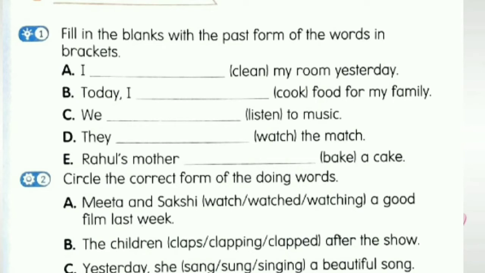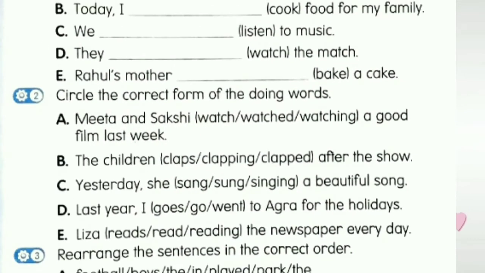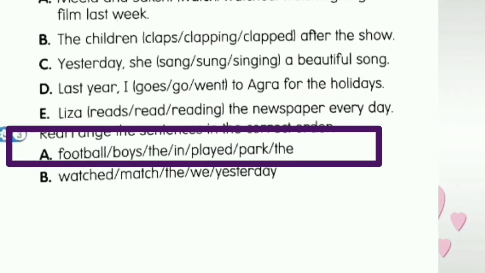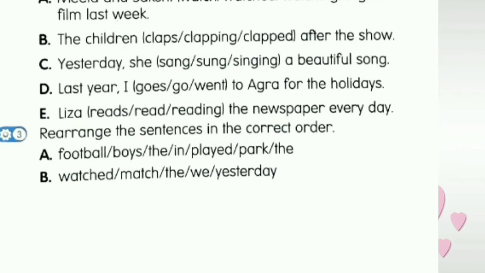A, Meeta and Sakshi watched a good film last week. So here watch, watched, watching. You have to find out the past form, which is that, yes, it is watched. So this is how you can find out the correct form of the doing words. And 3, rearrange the sentences in the correct order. Arrange these given sentences into their correct form.